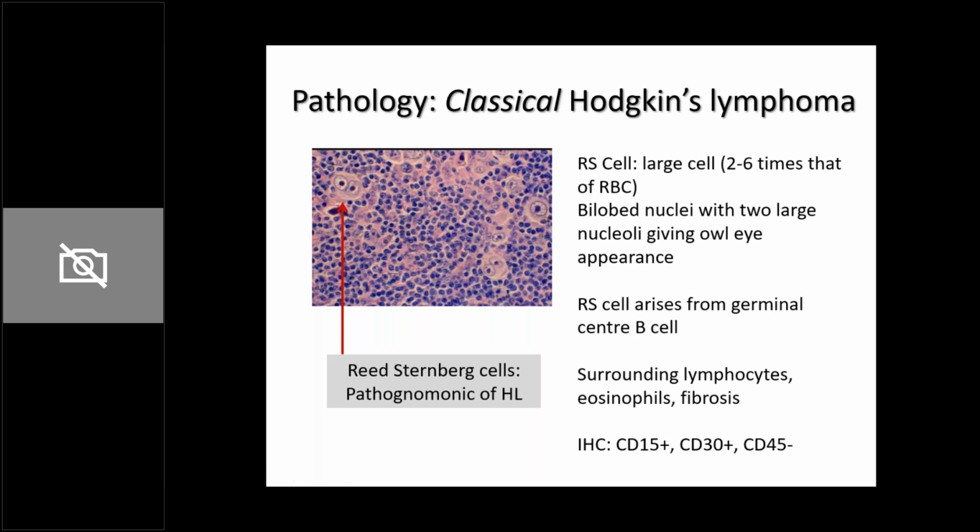You remember, in Hodgkin's lymphoma, the majority of the mass, which usually leads to lymphadenopathy, is not tumor cells. The tumor cells are very small in number. This is a tumor cell, this is a tumor cell, and in between are just lymphocytes, eosinophils, and fibrosis. That is why when you diagnose Hodgkin's lymphoma by biopsy, you do not take an FNAC. You have to do an entire excisional lymph node biopsy, because the number of tumor cells is very few. If you just do an FNAC, you may miss the tumor cells.